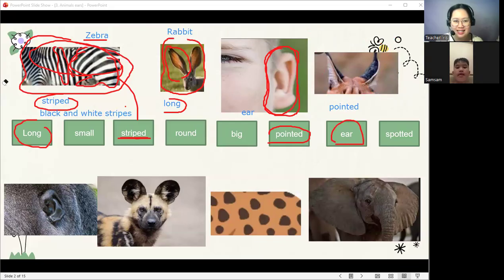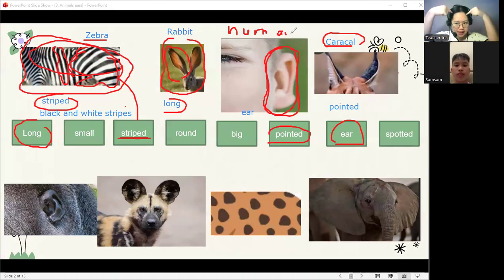This is, so we call it this one. Can you read this one? It is caracal. Yes, so it is a kind of cat. So it has a pointed ear. Wow, very good. Next, let's look at this next ear.